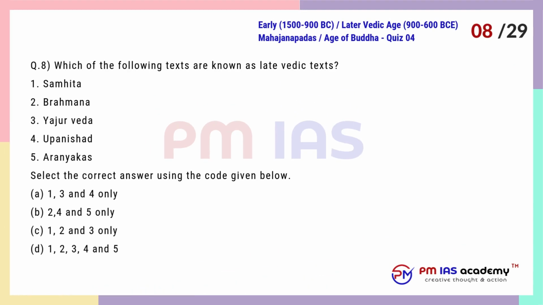Question 8. Which of the following texts are known as late Vedic texts? 1. Samhita. 2. Brahmana. 3. Yajurveda. 4. Upanishad. 5. Aranyakas. Select the correct answer using the code given below.